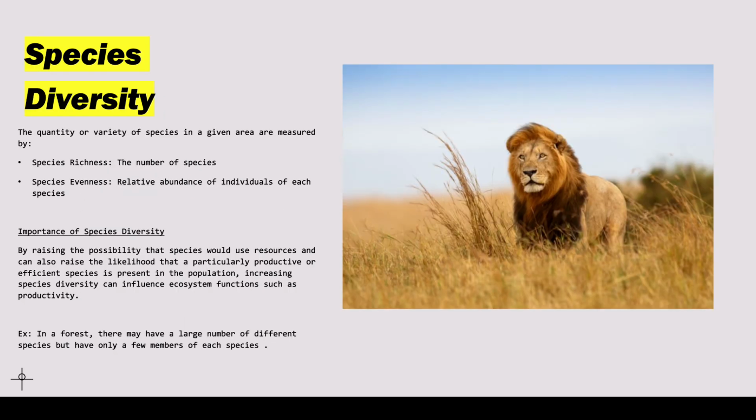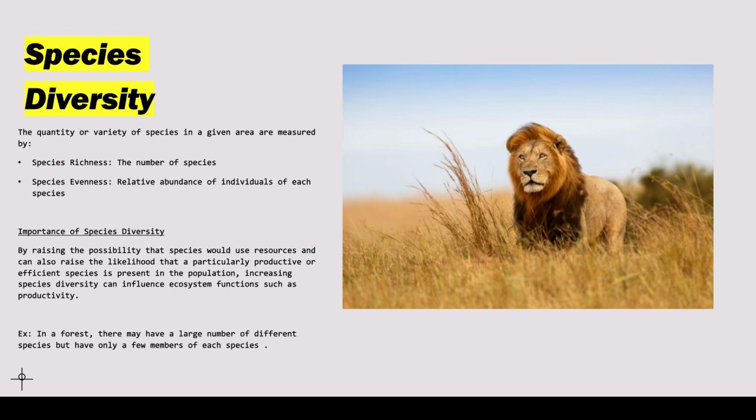Species diversity. The quantity or variety of species in a given area is measured by species richness, the number of species, and species evenness, the relative abundance of individuals of each species. Importance of species diversity: by raising the possibility that species would use a resource, it can also raise the likelihood that a particularly productive or efficient species is present in the population. Increasing species diversity can influence ecosystem functions such as productivity.